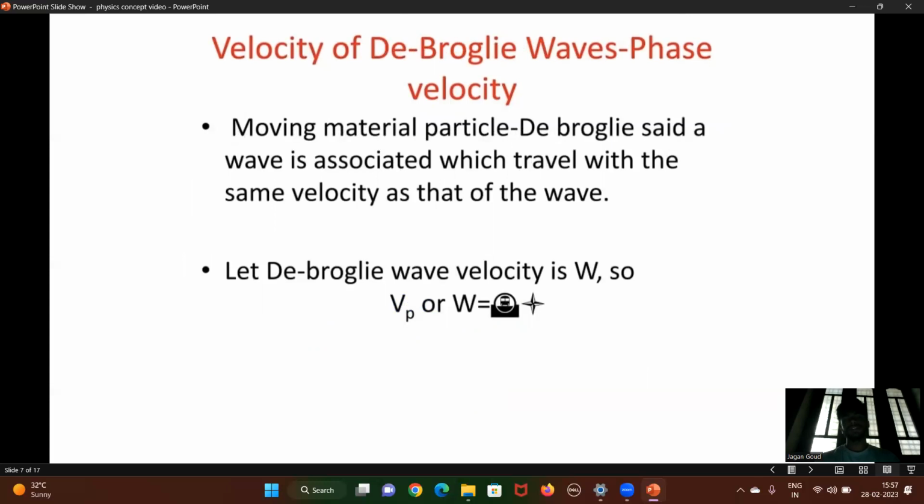Next, velocity of de Broglie waves, phase velocity. De Broglie said a wave is associated with a moving material particle, which travels with the same velocity as that of the particle. Let the de Broglie wave velocity be W. So Vp or capital W is equal to Vg.